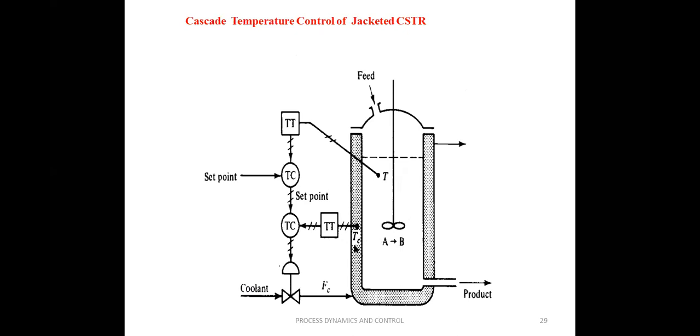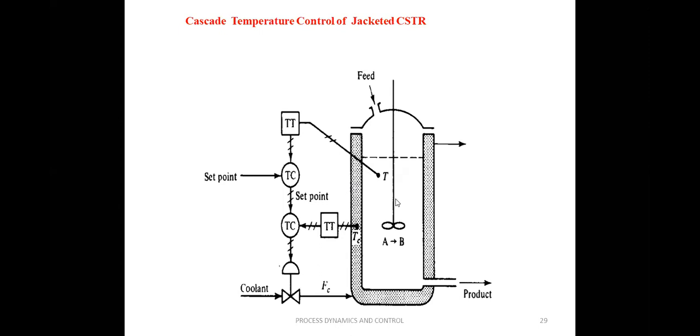If the coolant temperature goes up, increase the flow rate of the coolant to remove the same amount of heat from the reactant mixture. If the coolant temperature decreases, we also have to decrease the flow rate. So this cascade control will consider the coolant temperature so that it can effectively improve the response of controlling this temperature T.